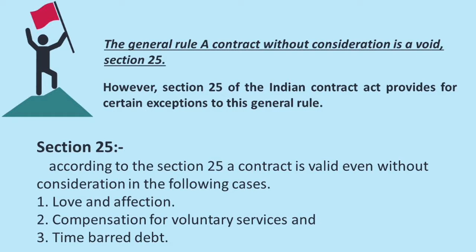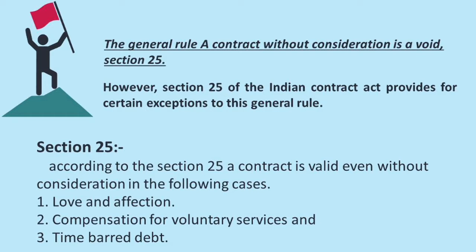What is the general rule? A contract without consideration is void. So section 25 speaks about certain exceptions. According to section 25, a contract is valid even without consideration in the following cases. One is love and affection.